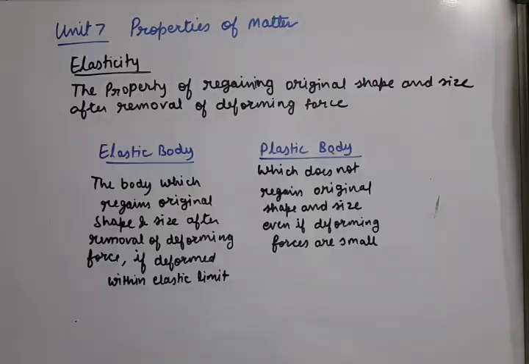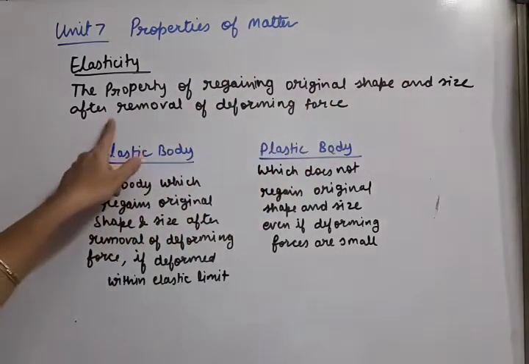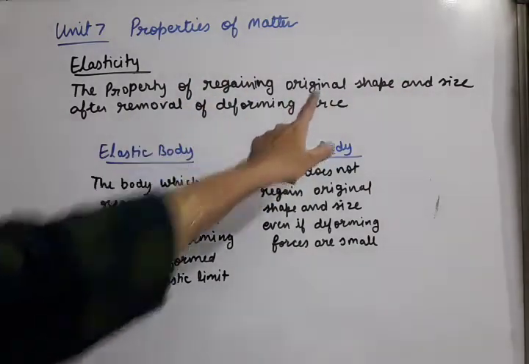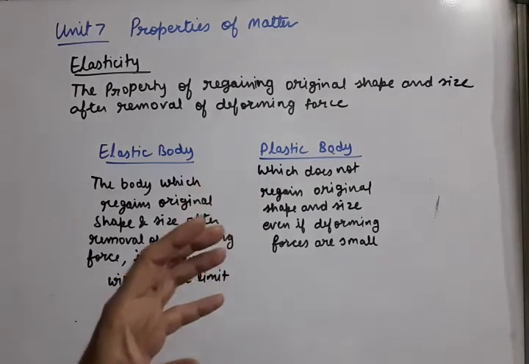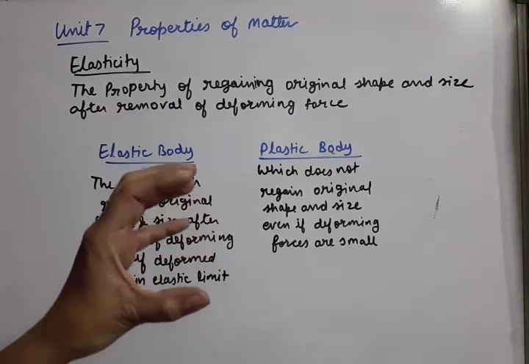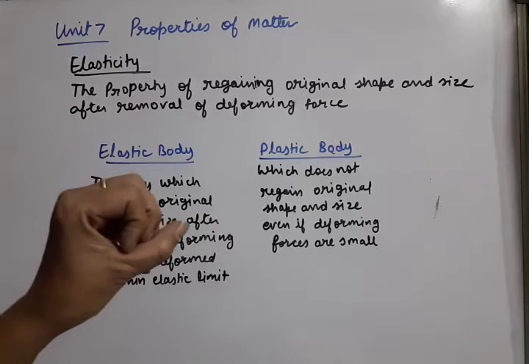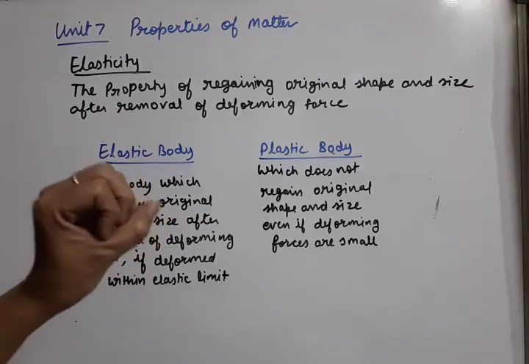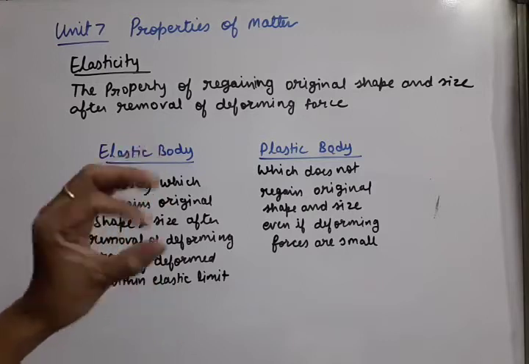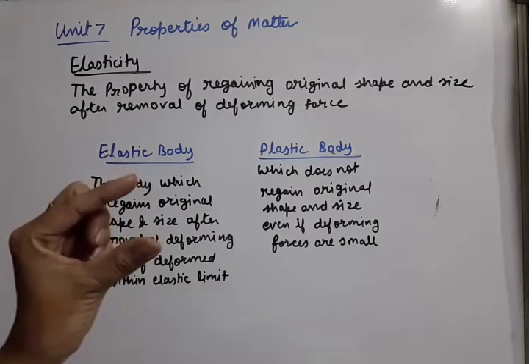Note down. Now let us start discussing the elasticity property. The meaning is the property of regaining original shape and size after removal of the deforming force. Suppose we have a duster and we try to apply some force, we try to compress it. This compressing from the outside is called the deforming force. When we remove the deforming force, when we release it, the duster takes its original shape and size.